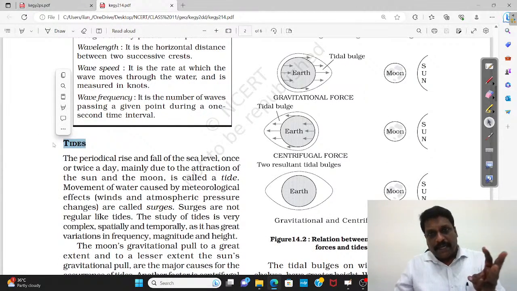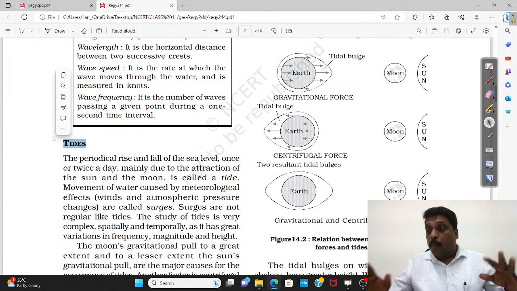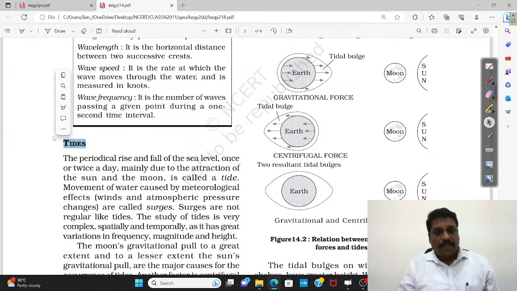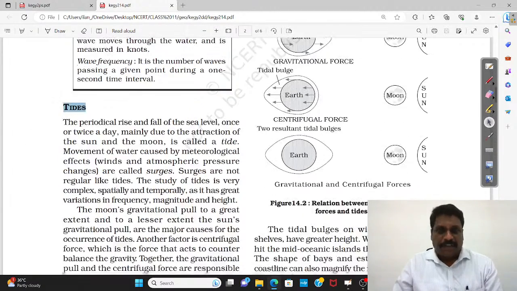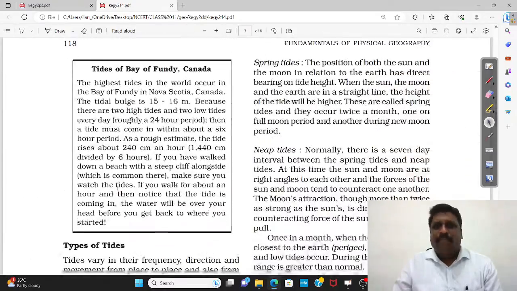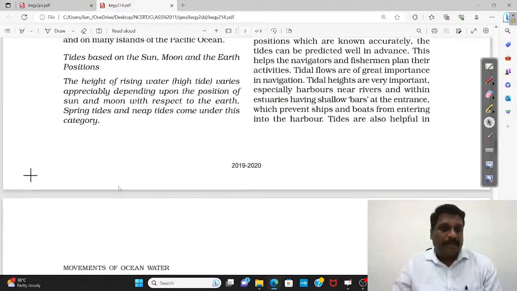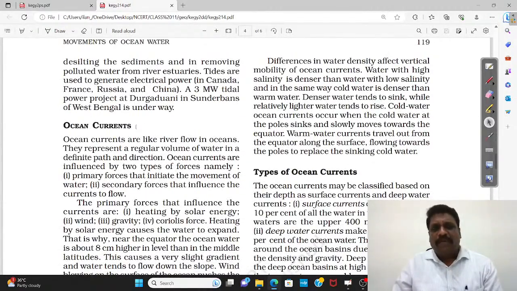What is tide? What do you mean by high tide? What do you mean by low tide? Why exactly I have a tide? Then comes what is a neap tide? What is a spring tide? I have to understand. Right? All this it is given here. Okay? Right. Tidal mechanism also I should understand. Okay. Fine.